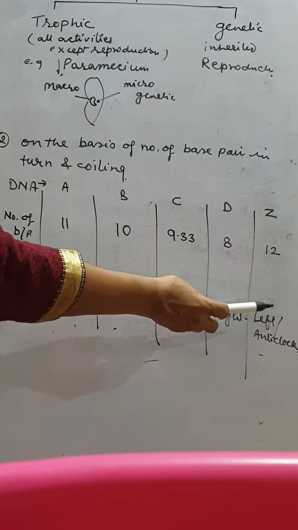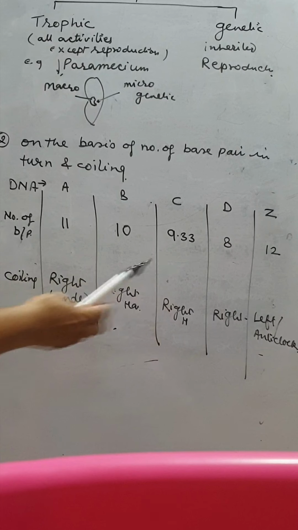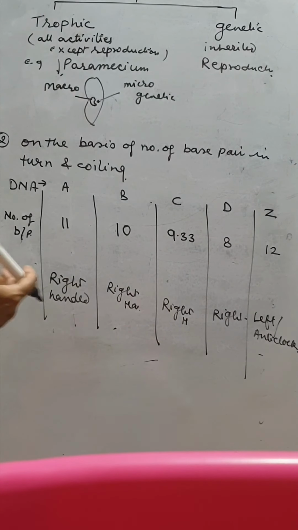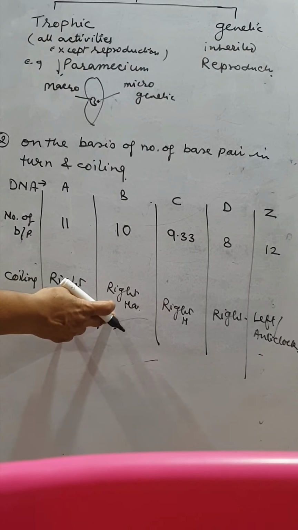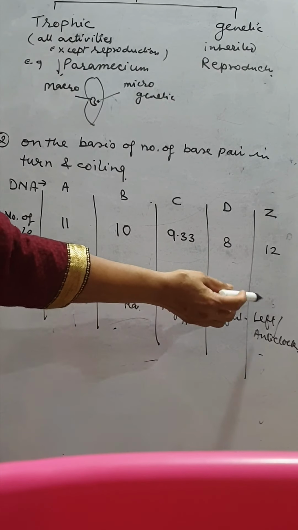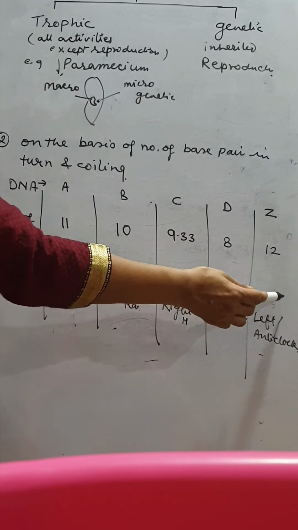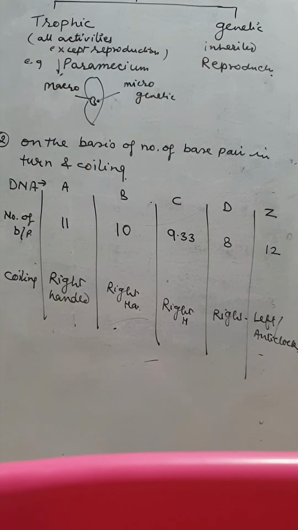This is the most common type of DNA, B, and Z is an exceptional DNA because it is anti-clockwise. So these are the types of DNA.